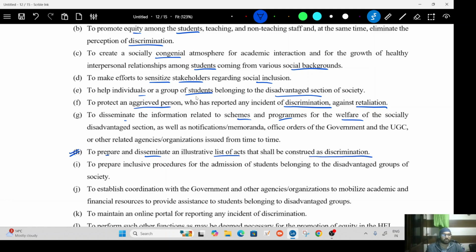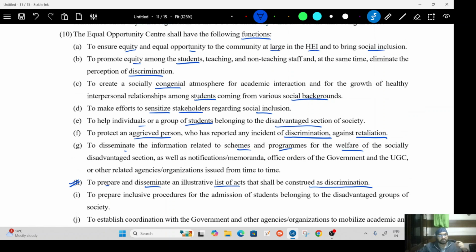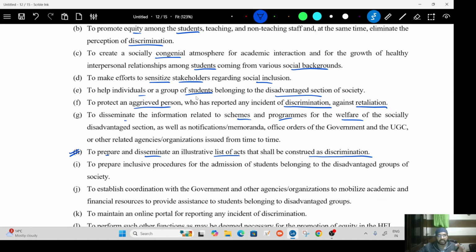Now, this becomes a very important function. Right now, a lot of people who are protesting are saying that false cases will be filed against them. It is the duty of the Equal Opportunity Center to give them an illustrative list of the acts which will be defined as discrimination. For example, treating someone badly, calling them certain kinds of names. If that is a part of this list of acts, then you know that you don't have to do it because that is construed as discrimination.